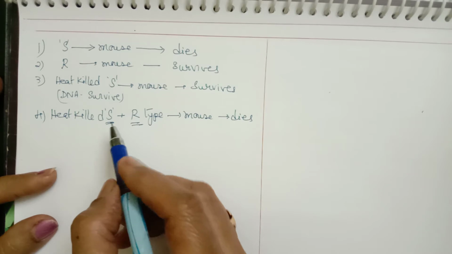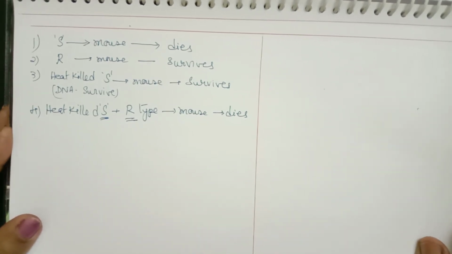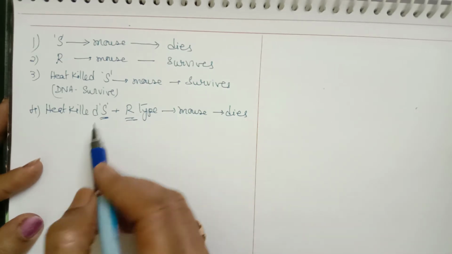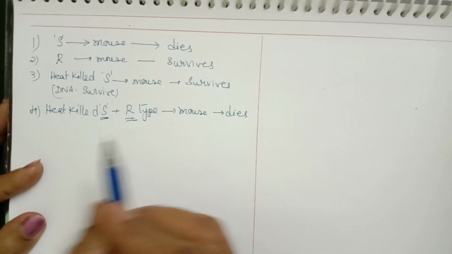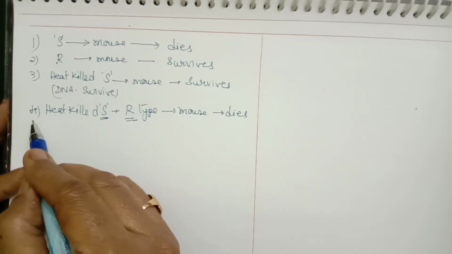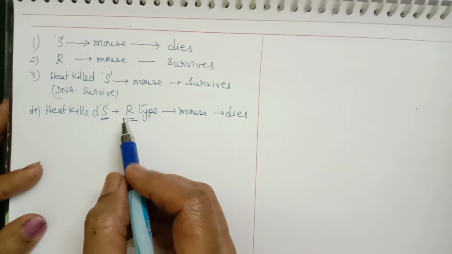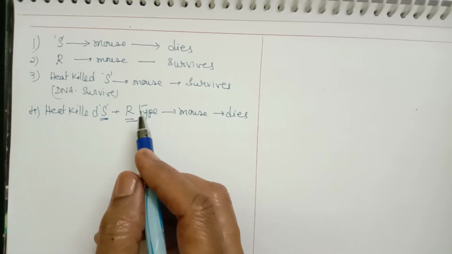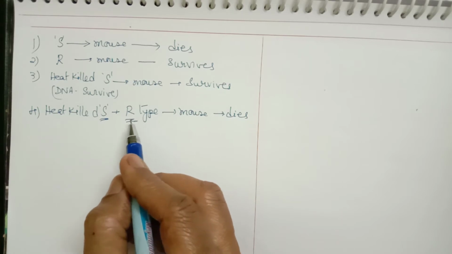It is observed that the R-type, which is actually non-pathogenic, now changes into pathogenic type. That's how it causes disease and the mouse dies. Due to this fourth experiment, it is observed that the transformation has taken place. That means R-type becomes the S-type.